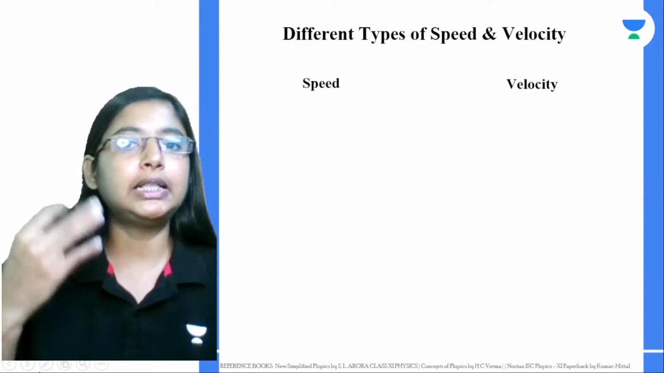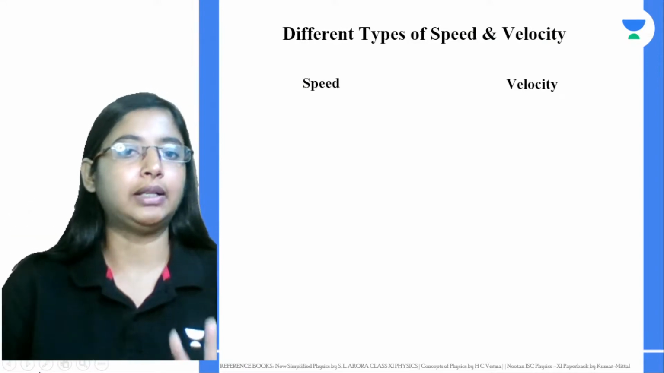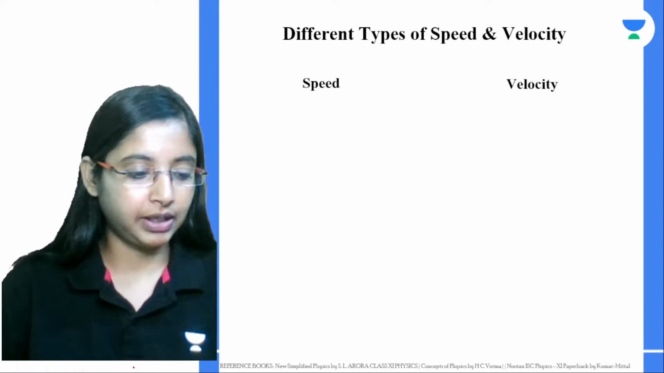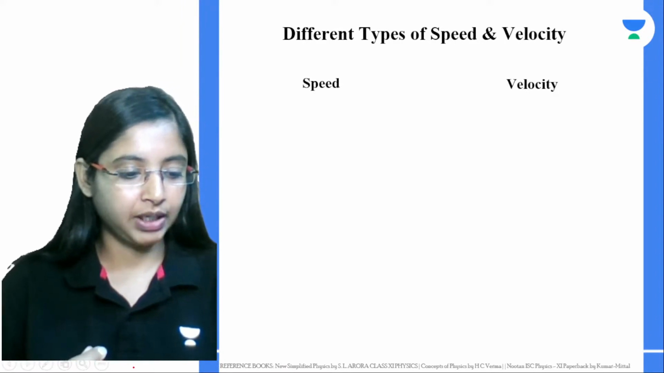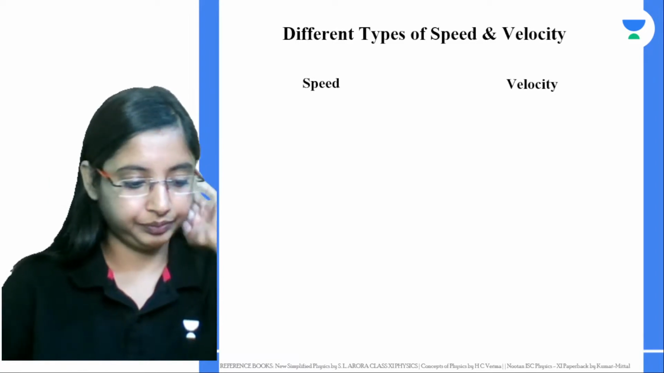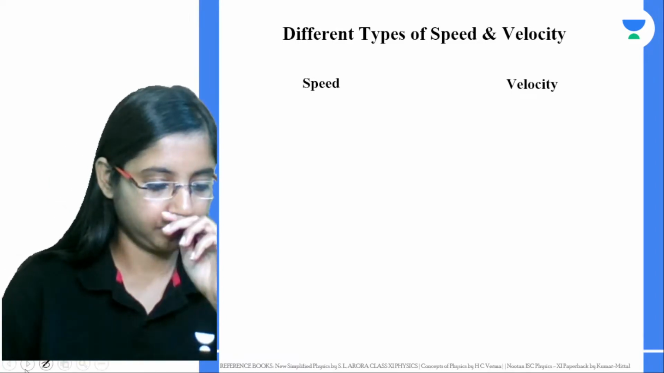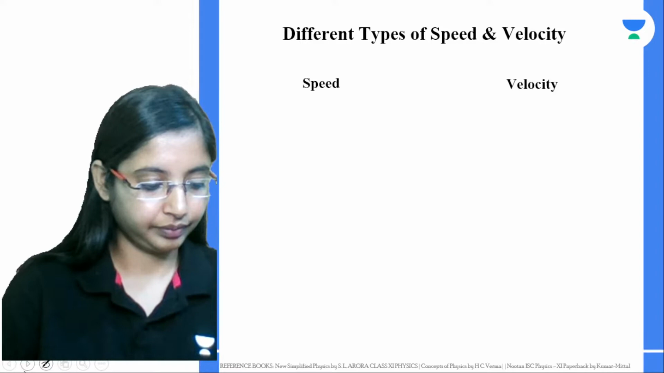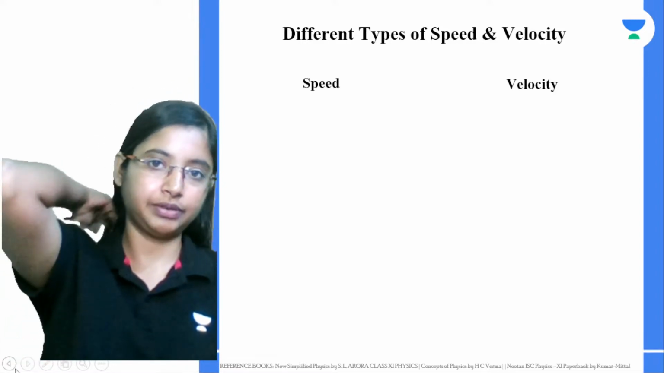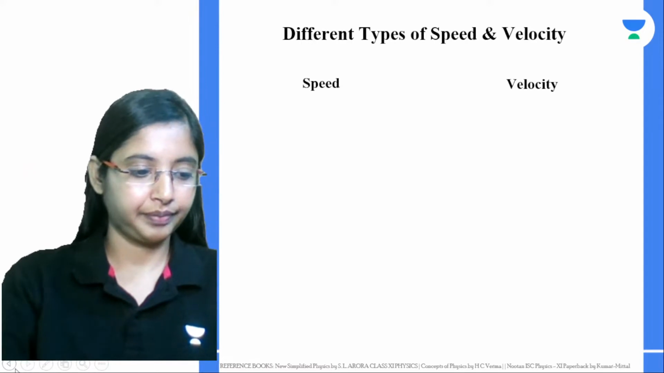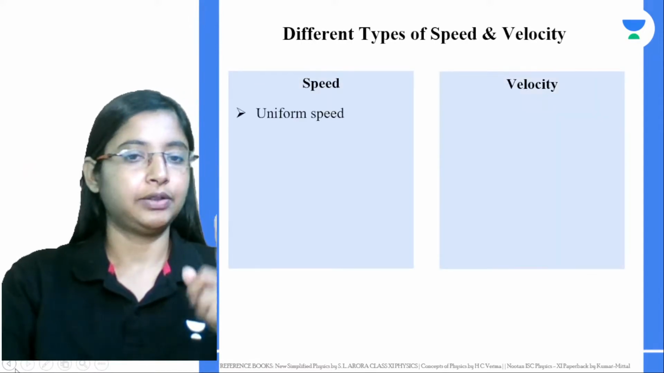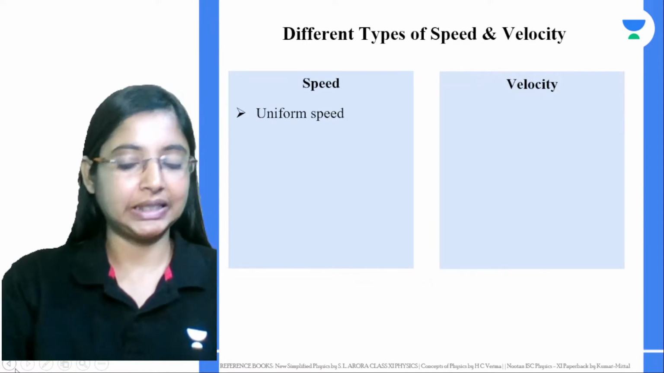Now there are different types of velocities as well, and different types of speed as well. What are the differences? Can you name a few of the differences? What are the different types of speeds and velocities? Let's start. Number 1, uniform speed.